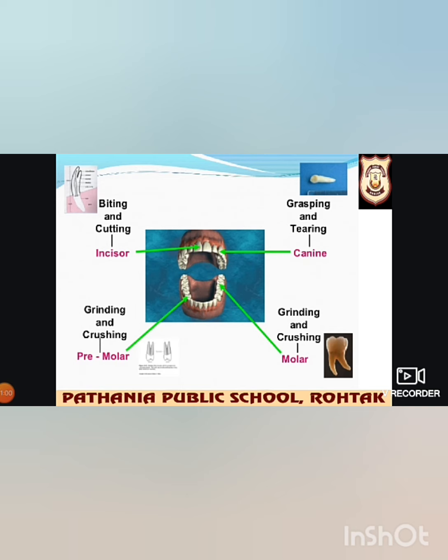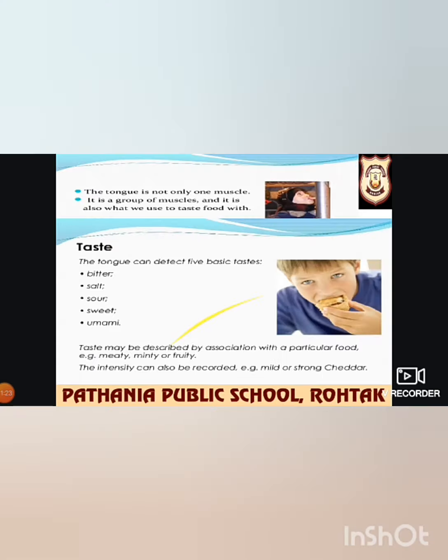After that, we have molars. They are grinding teeth. The remaining teeth in the jaw are 3 molars on either side of the premolars, 6 in number in each jaw. These teeth also have broad and flat grinding surfaces, and they are also used to crush and grind the food.